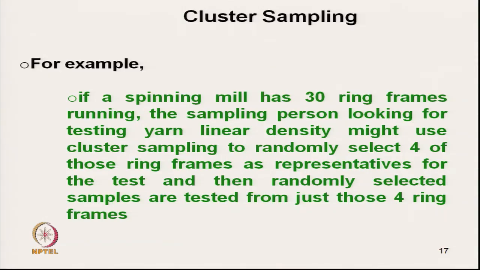Just for example, if a spinning mill has 30 ring frames running, the sampling person looking for the testing of yarn linear density might use cluster sampling to randomly select 4 of those ring frames as representative, okay. Only 4 he has selected, he is not taking from all the ring frames for the test, and then randomly selects samples from those.